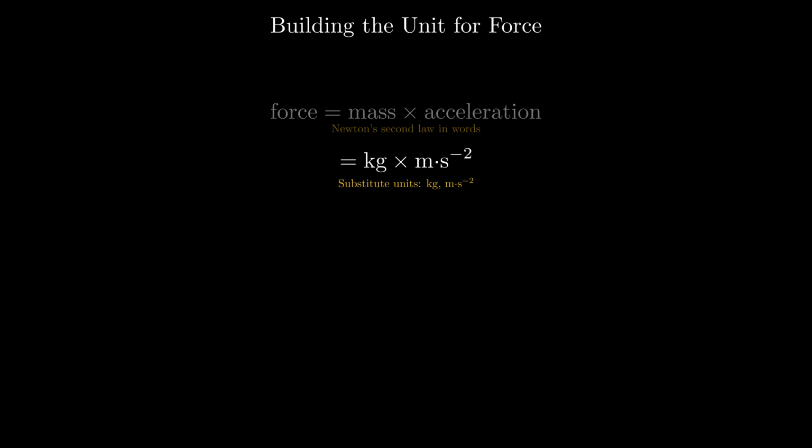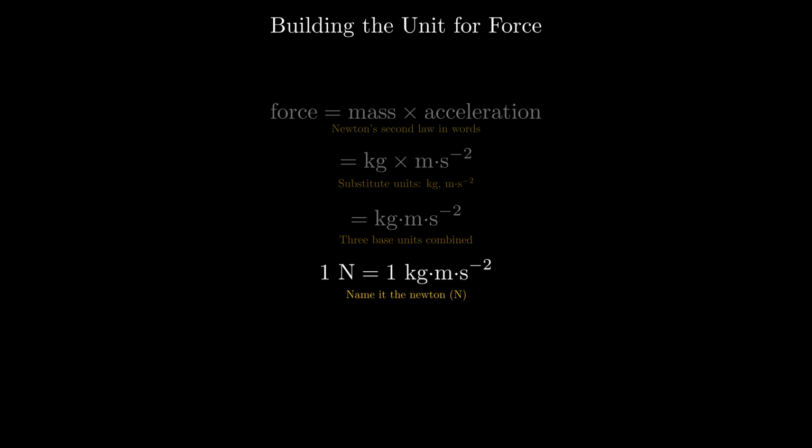Now let's build the unit for force. Force equals mass times acceleration. Mass is measured in kilograms, and from before, acceleration is measured in meters per second squared. So multiply kilograms by meters per second squared, and you get kilogram meter per second squared. We give this combination a name, the newton, with a symbol capital N.